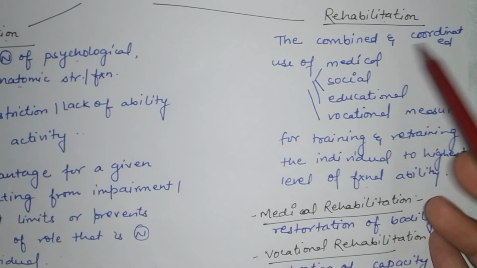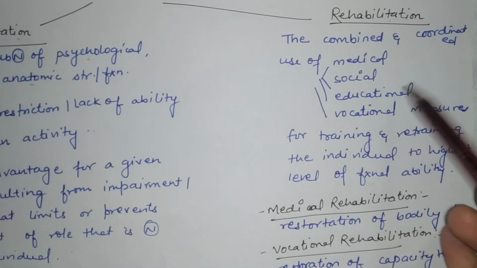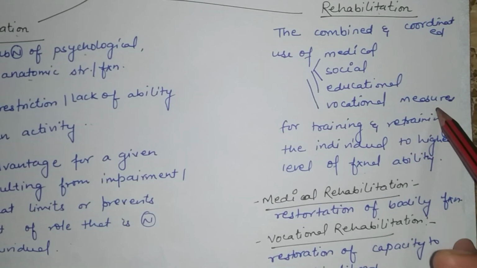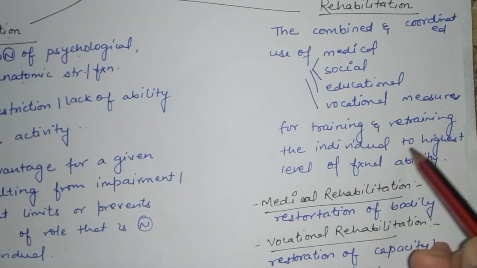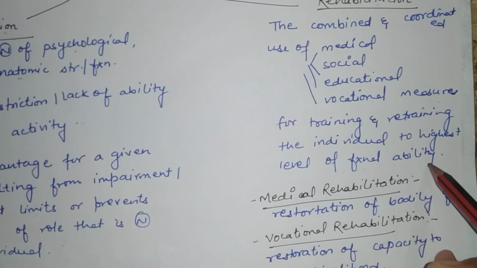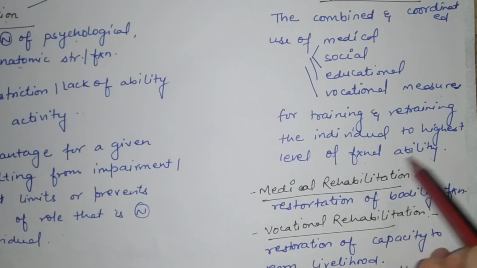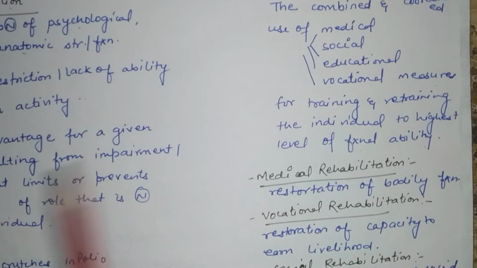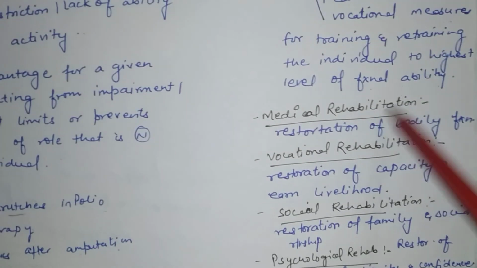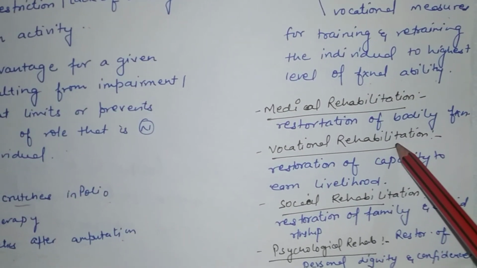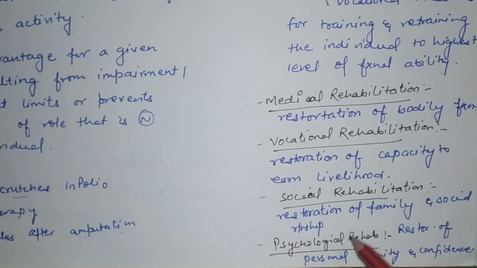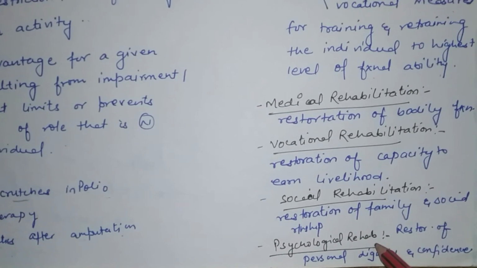The combined and the coordinated use of medical, social, educational and the vocational measures for training and retraining the individual at the highest level of functional ability, so that person can able to perform at the highest level. It includes medical rehabilitation, vocational rehabilitation, social rehabilitation and psychological rehabilitation.